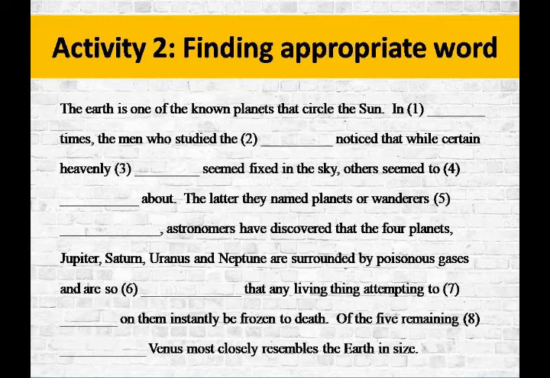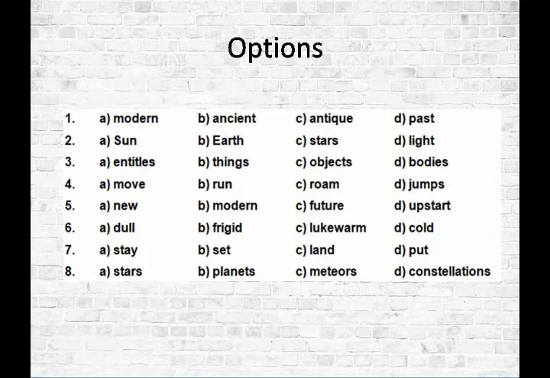For example, the earth is one of the known planets that circle the sun in dash times, okay. The first option is modern, ancient, antique, past. To apply, you have to apply the appropriate form of the word.